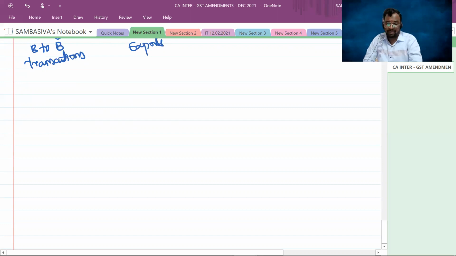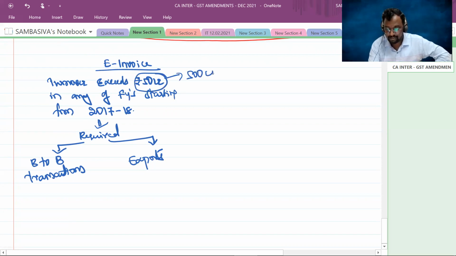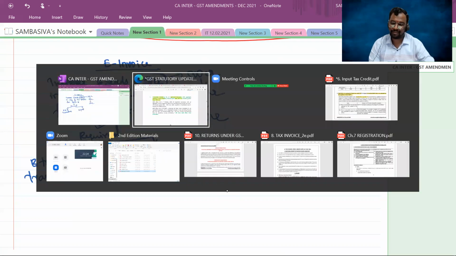Okay, sir. See, this e-invoicing is not a new concept. It was already introduced by the Finance Act 2020 itself, but it has undergone many changes over time. Earlier, the ceiling limit was 500 crores. Now that has been reduced to 100 crores. Now this 100 crores is further reduced to 50 crores. You can check out here.